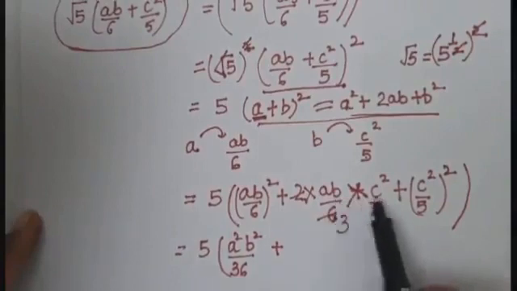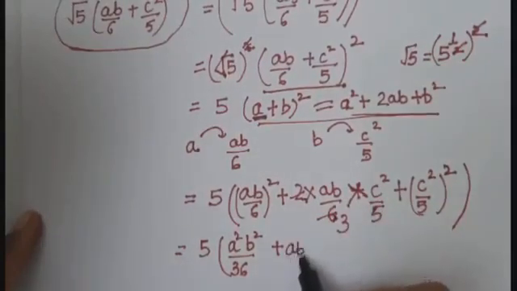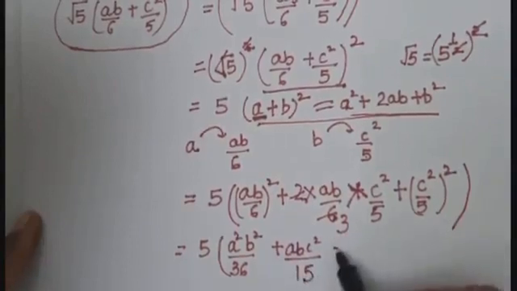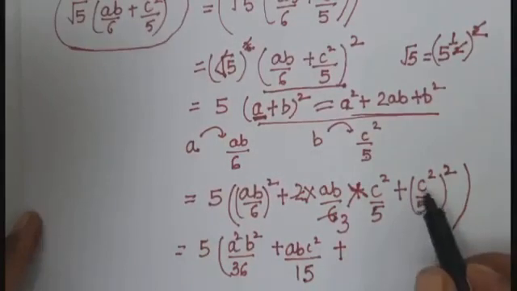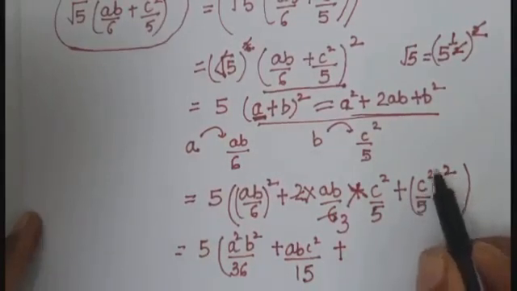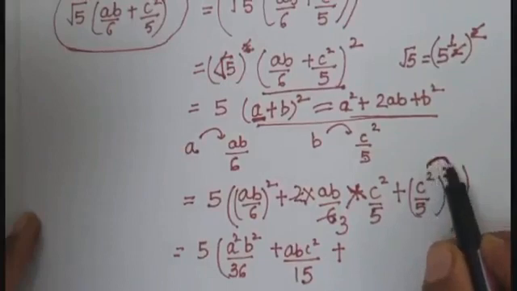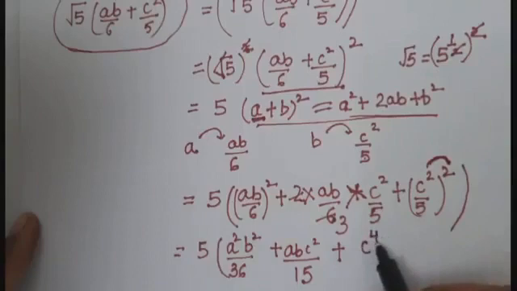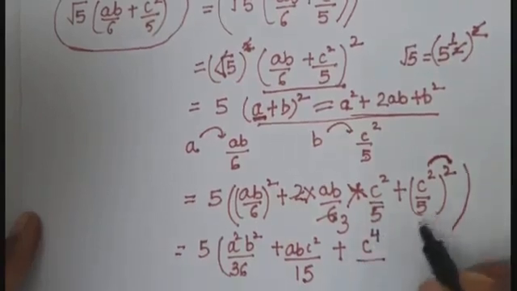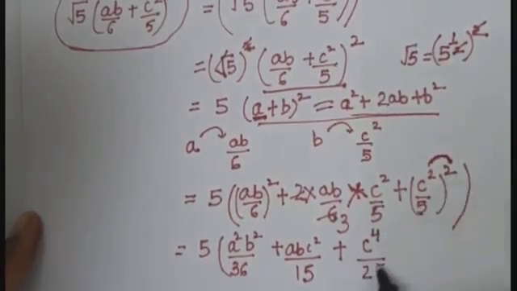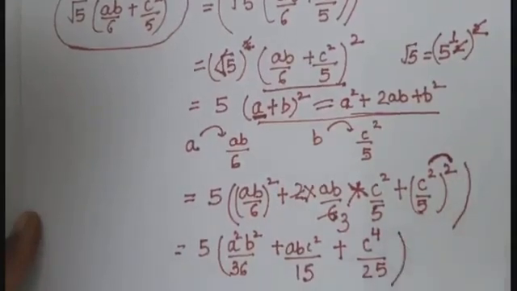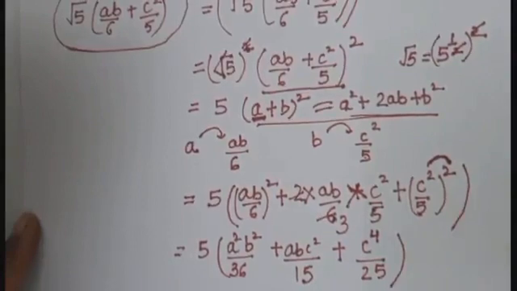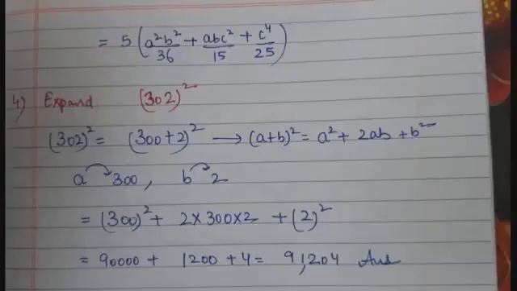Now, ab into c square is abc square. 3 into 5 is 15, plus c square square. These two terms will get multiplied. So we get c raised to power 4 upon 5 square, which is 25. Now this is our final answer because there is no like term.